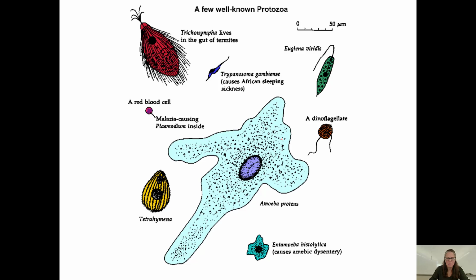And then here are some well-known protists. Amoeba proteus, malaria-causing plasmodium in a red blood cell. Trichonympha lives in the guts of termites. This is African sleeping sickness. Amoebic dysentery is down here. So those are just some examples of protists.